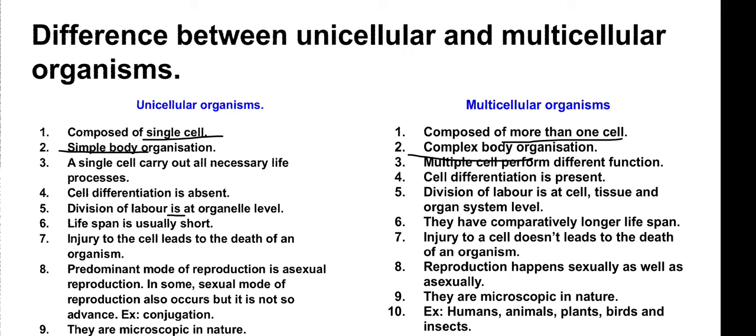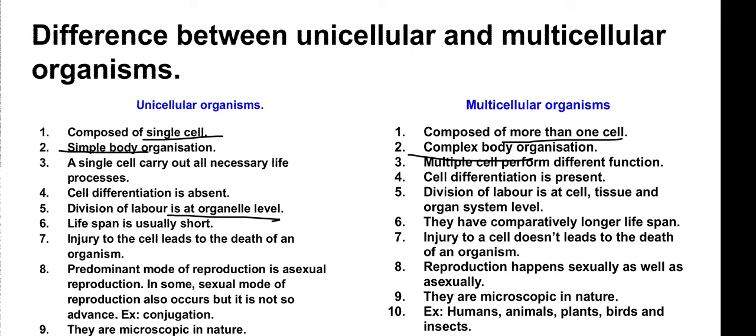Division of labor at organelle level. As I already mentioned, organelle level means that each and every cell has cell organelles within it. So if a unicellular organism is made up of a single cell, then that single cell also has organelles within it, like the ER, Golgi apparatus, mitochondria, ribosomes. They have their own different functions and they perform them. So that's why it is known as division of labor at the organelle level.